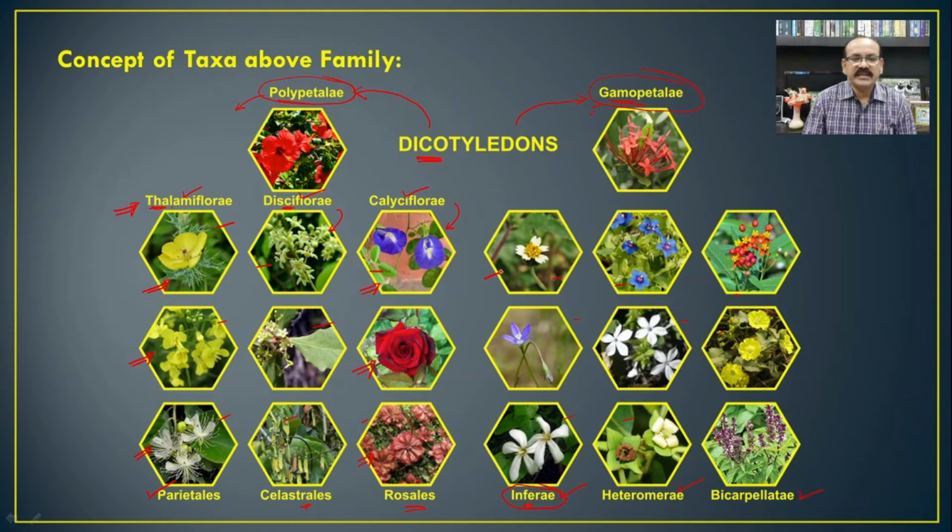So you will find that in this member, Triodax procumbens, this is from the Campanulaceae and this is from the Rubiaceae. So again these different plants which come under the Inferae will show the inferior ovary. So we can say that the different categories, even above the family, share particular characters, and these characters are used for the grouping or categorization of the organisms, and that is nothing but classification.